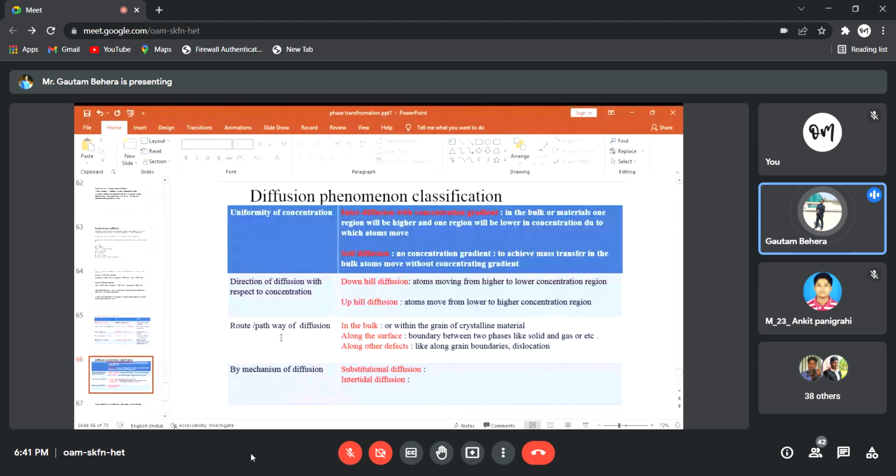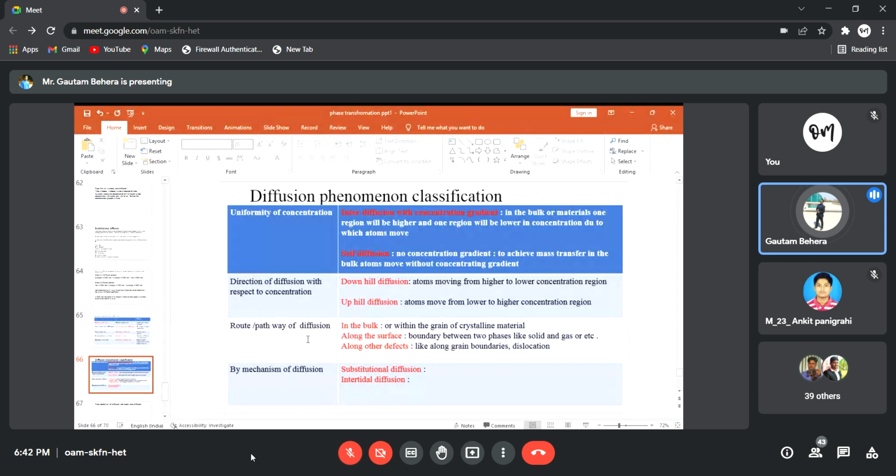Anyways, the other one is the route or pathway of diffusion. So in what route will the diffusion happen? That is another classification. Diffusion can happen in bulk, on the surface, or through grain boundaries. These are the three types of way, or the path atoms can move. If you take two pieces of steel and join them, diffusion may happen from one surface to another surface. That is surface diffusion, right?